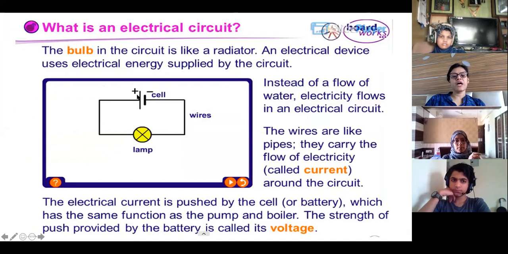You see here, plus is here, minus is here, and this is the depiction of a cell in the circuit. So current will flow from plus, this is a lamp, goes through wires, comes back here. So now this circuit is complete and this lamp glows. This bulb will glow when this is the positive terminal. So current will flow from positive terminal to negative terminal. This will be the direction of flow, and this direction of flow of current is called conventional current.